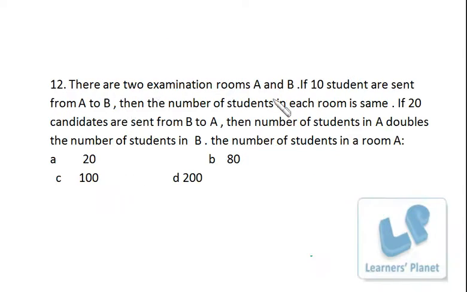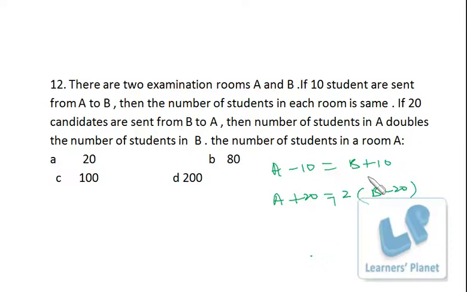There are two examination rooms, A and B. If 10 students are sent from A to B, then the number of students in each room is the same. If 20 candidates are sent from B to A, then the number of students in A doubles the number of students in B. I suppose the number of students in room A is A and B is B. So if A minus 10, then B plus 10, both of them will be equal. And if 20 candidates are sent from B to A, that means A plus 20 is equal to 2 times B minus 20. Okay, now A minus B is precisely 20.